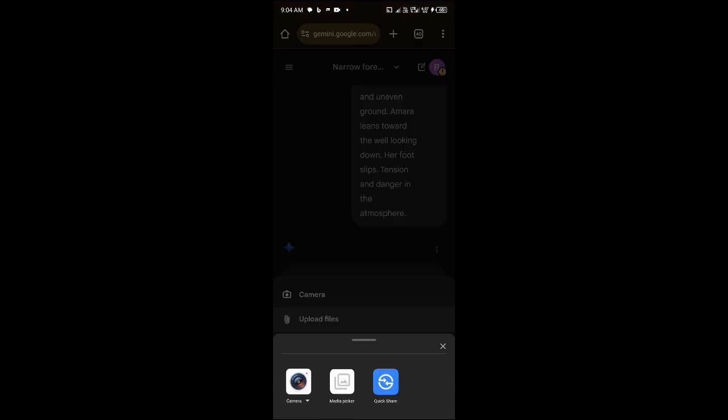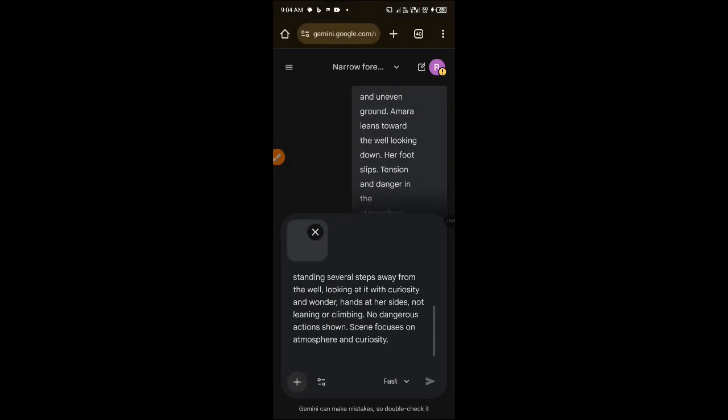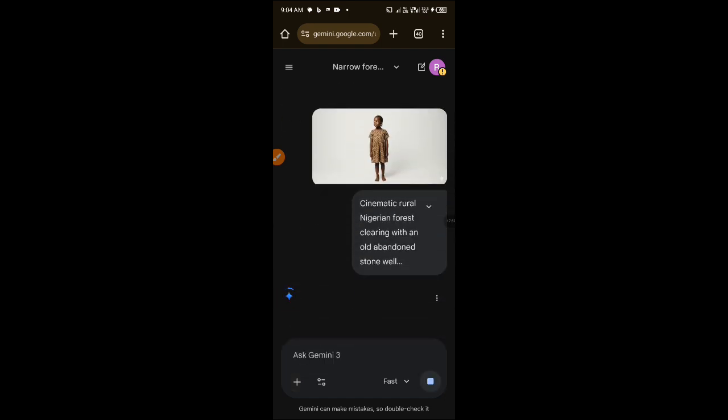Now we have to put Amara's image again. You guys, we can also use different AI tools to generate these images.